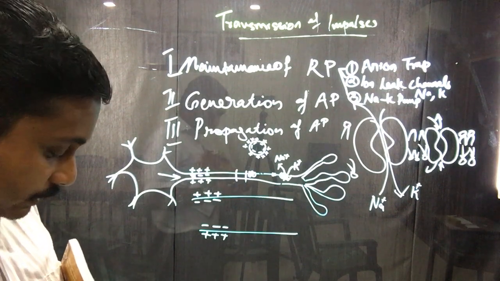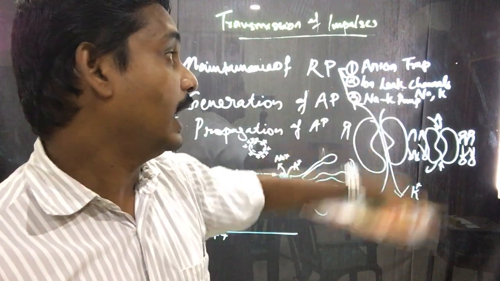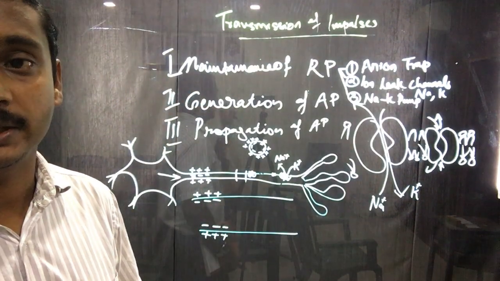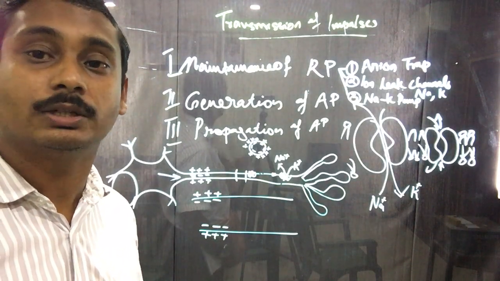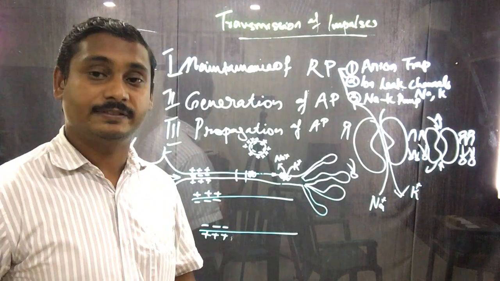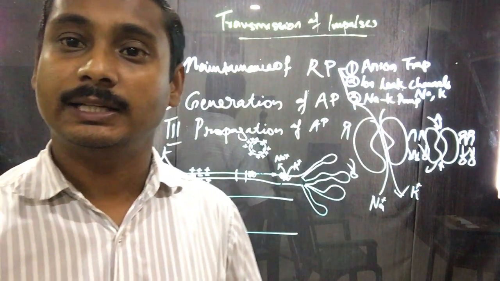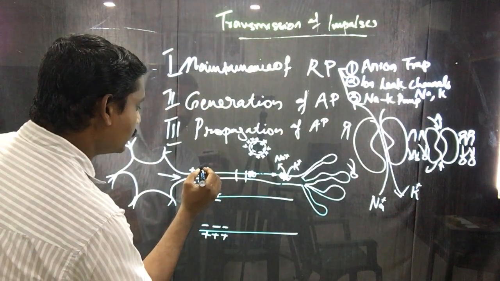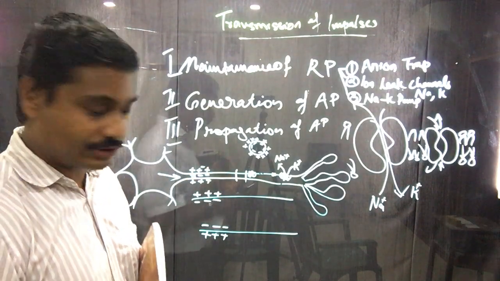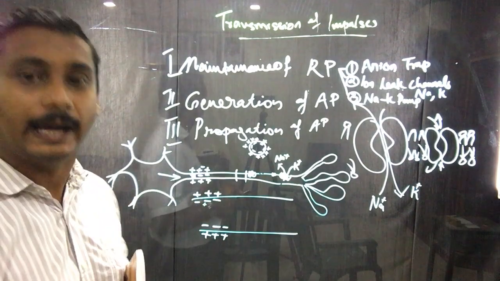This is because of the differential distribution of sodium and potassium ions and the presence of anion traps, because most of the negatively charged ions are actually trapped inside the axon membrane, and therefore it has a negative charge inside in relation to the other side. When we say that the outside is positive, this means that there are few negatively charged ions present outside and few positively charged ions present inside.